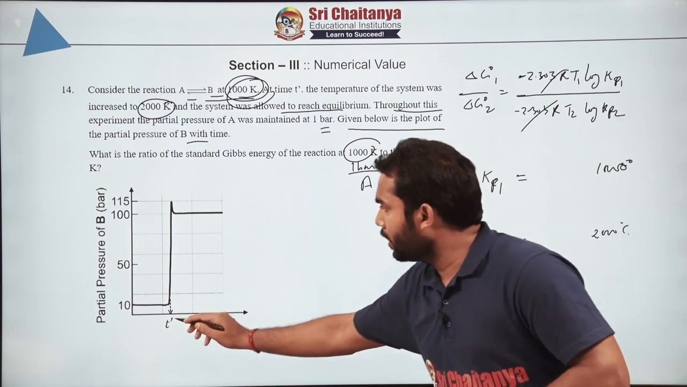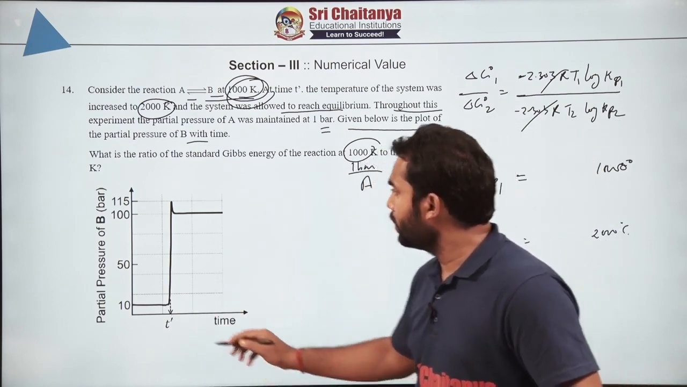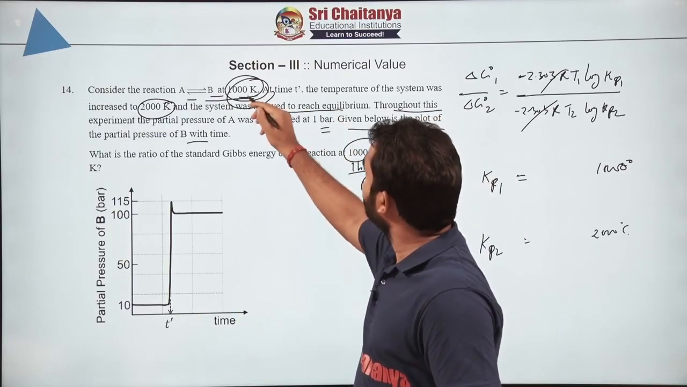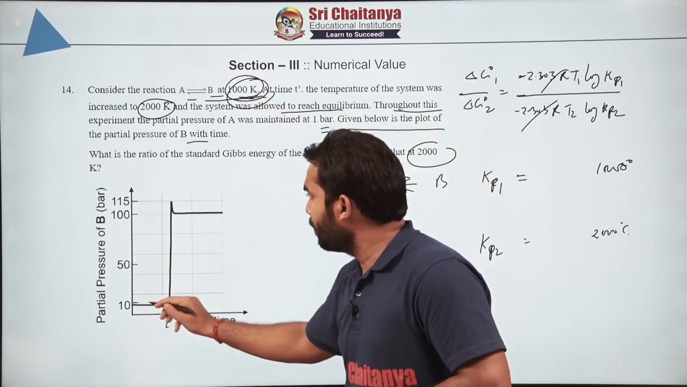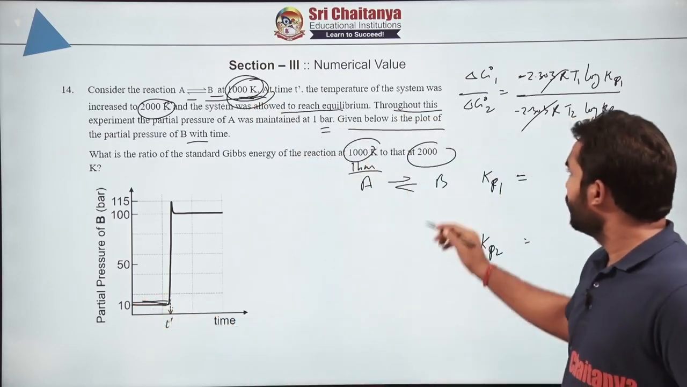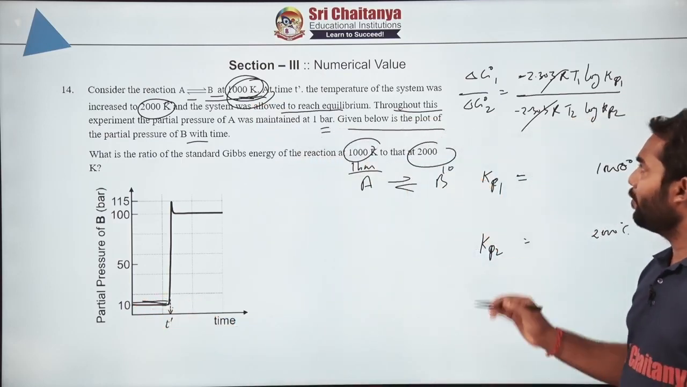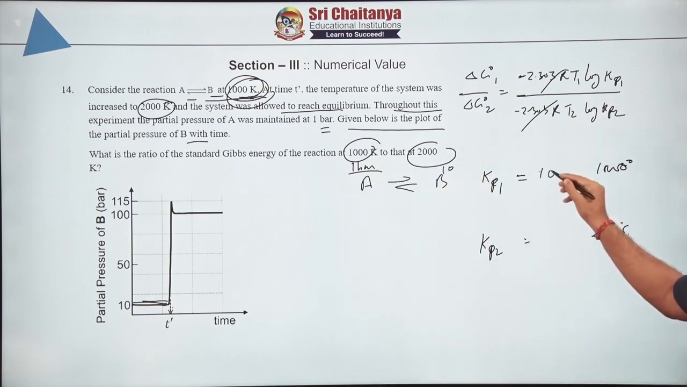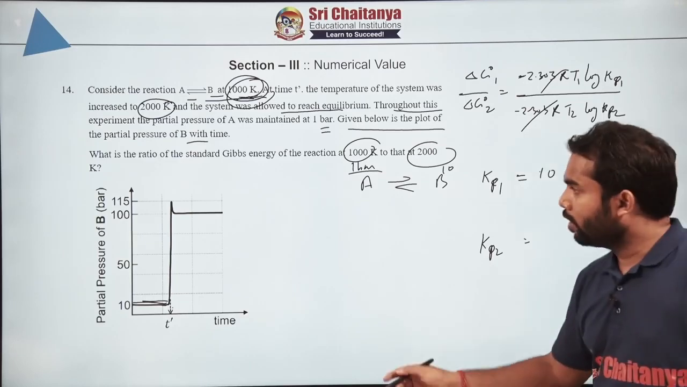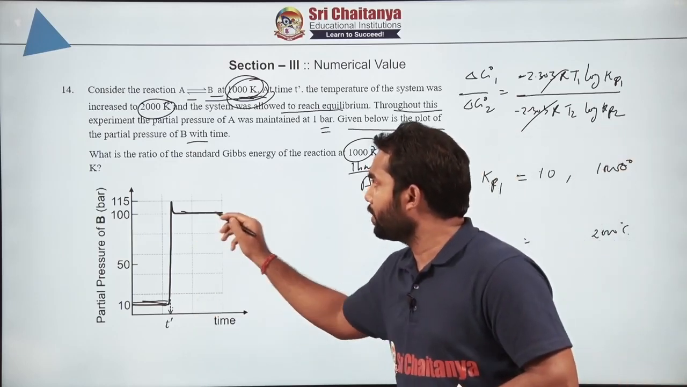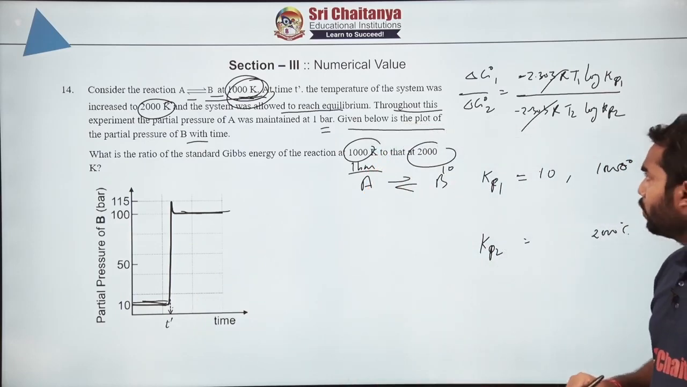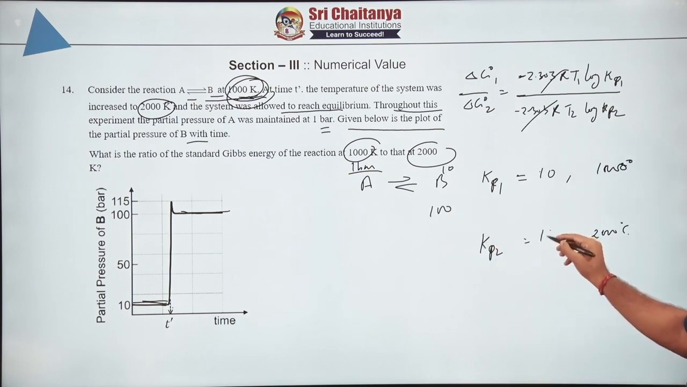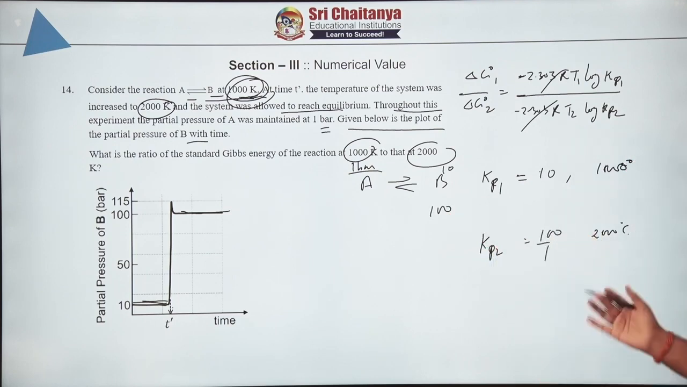So in the first case you see at the temperature till 1000, up to time t, the pressure of B was found to be 10. So if it is 10, the Kp value is basically the partial pressure of the product to the reactant, that means Kp will be 10. Now after time t you see the pressure of B is 100. So B 100 means what? How much will the value of Kp be in the second case? 100 divided by 1. So we have received the answer now.